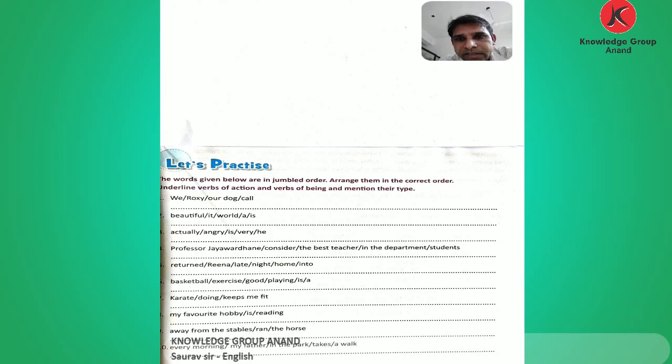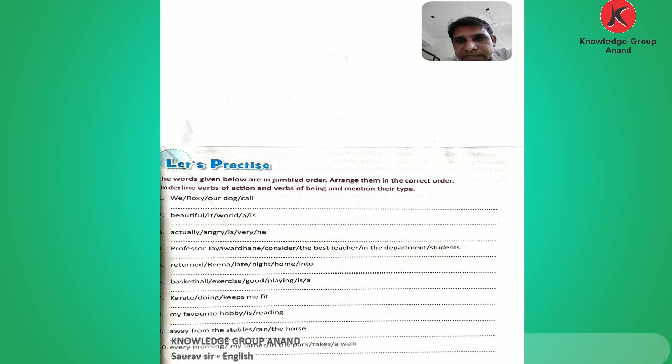Now next: returned, Rina, late night, home, into. There are many parts. The first word is the noun Rina, then the verb returned. Rina returned where? Into home. Late night, 5 and 6. So the sentence forms: Rina returned into home late night. And here returned is the verb of action.